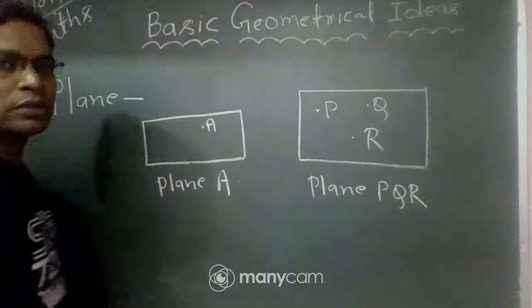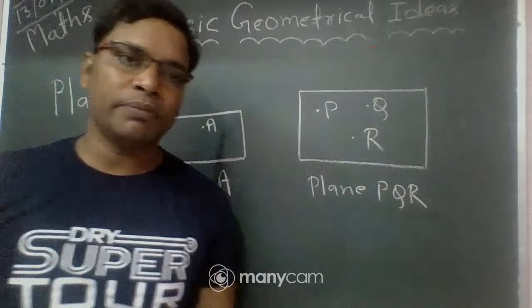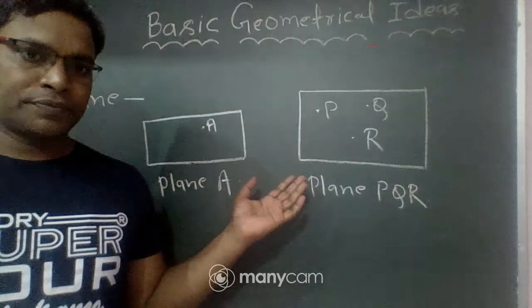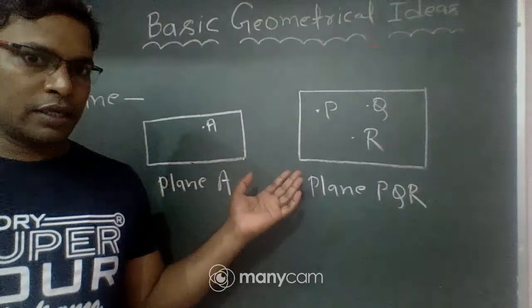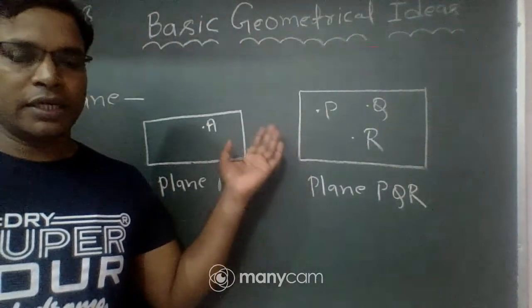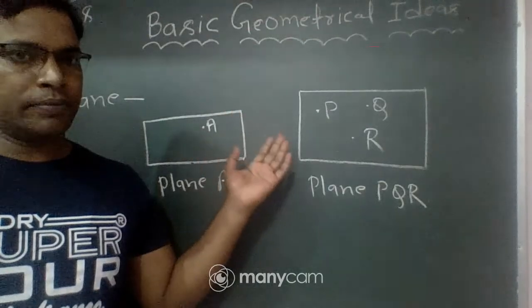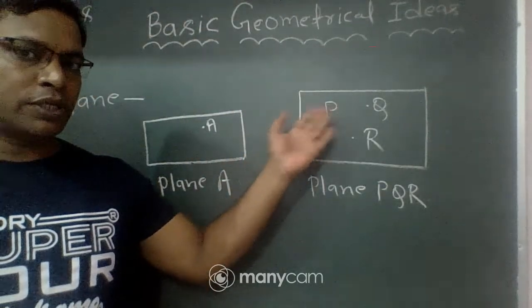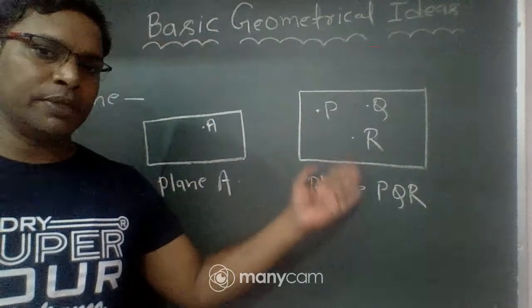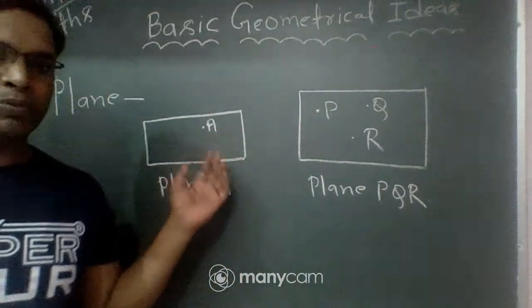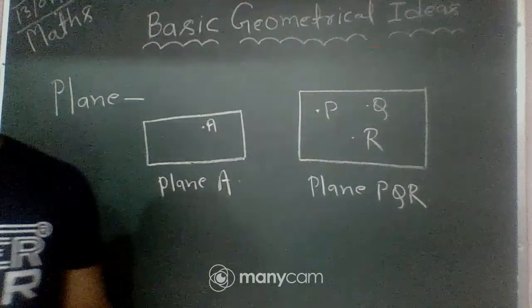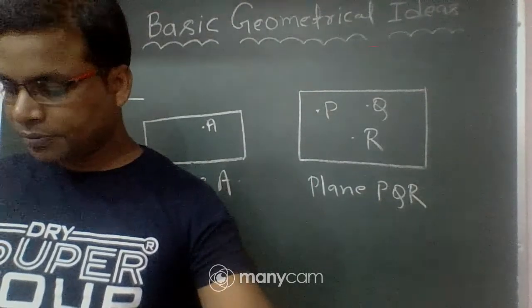So I hope all of you understood what a plane is. A plane has length and breadth, but not a definite length and not a definite breadth. If there are 3 points P, Q, R, the name of the plane is PQR. If there is only 1 point, the name of this plane is plane A.